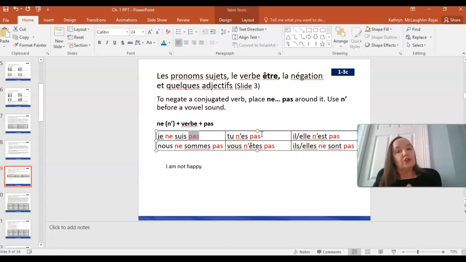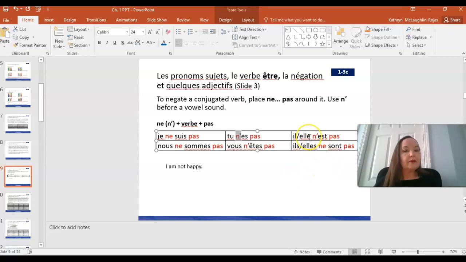If I add ne and pas and surround that verb est, the conjugated form of être that goes with tu, I am saying you are not. Now notice that ne looks a little bit different here. It is not ne anymore, and that's because it's coming before a form of the verb that starts with a vowel. So I need to change that to n apostrophe in French. So just recognize that that is ne pas, but the e is dropped because of the spelling of the word.